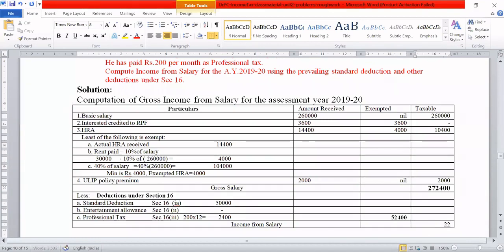Yeah, okay. So 2,20,000 is the income from salary.